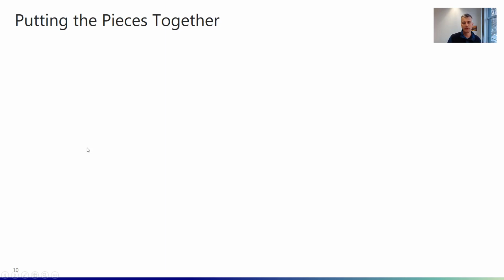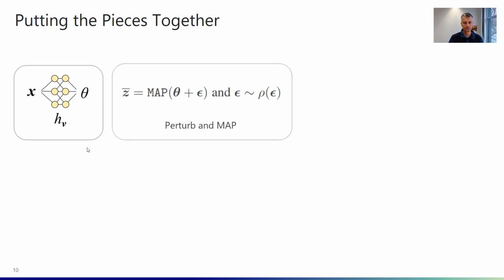So let's put all of the pieces together. Again, we have an input X. This input is fed through the neural network. We then get our parameters theta. We perform Perturb and MAP. So again, our assumption is that we now have a combinatorial optimization solver, which is essentially executing the MAP, or we have a way to obtain the MAP state of the discrete exponential family distribution.